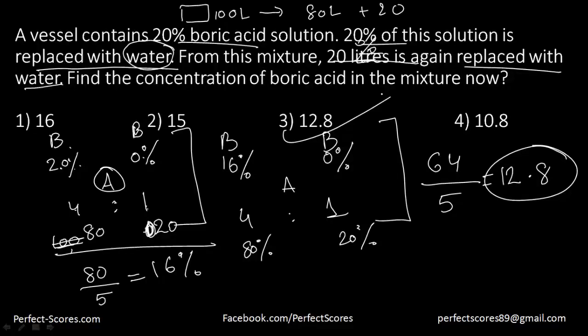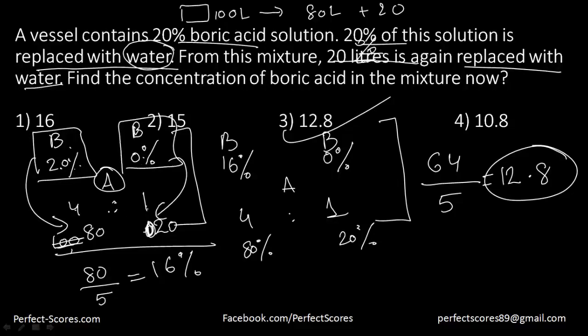So suppose you're understanding what I'm trying to say here: you apply alligation here, you just forget what was removed, you just take care of two parts. The first part is how much you have currently right now and how much you're adding, and you apply alligation on that. And similarly again you apply alligation on the remaining solution to get the next possible solution, right?